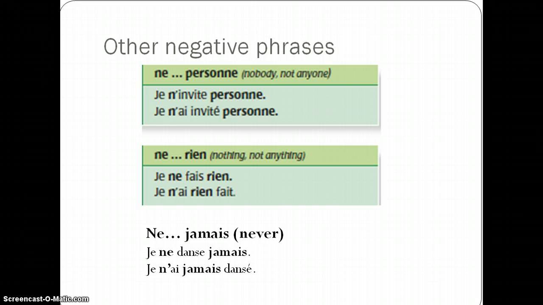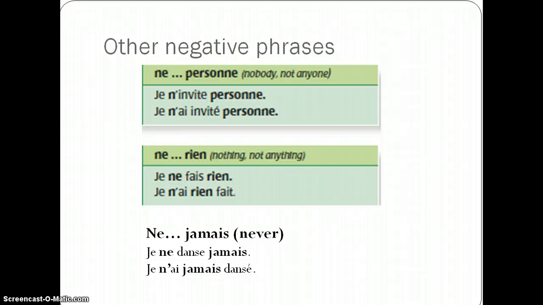And if it was in the Passe Compose, then you would put the helping verb first. You would put ne and jamais around the helping verb, and then the past participle comes afterwards. Same thing with ne rien, which means nothing. So, je ne fais rien, I'm not doing anything, I'm doing nothing. And je n'ai rien fait goes around the helping verb avoir, and the past participle comes next.